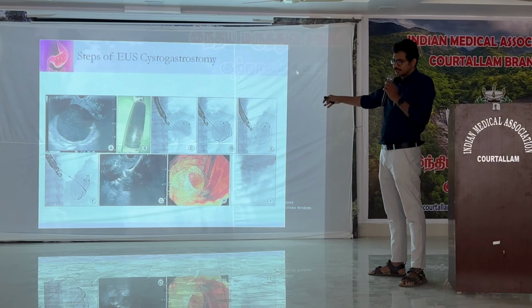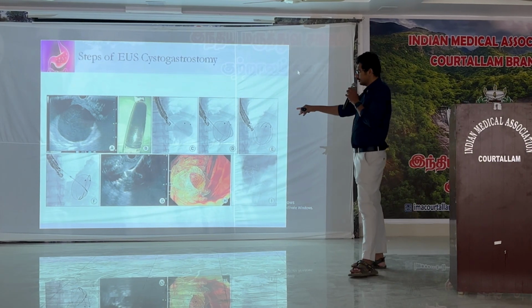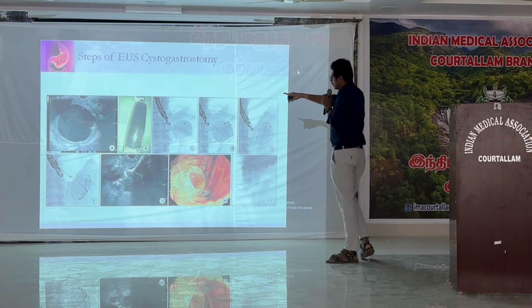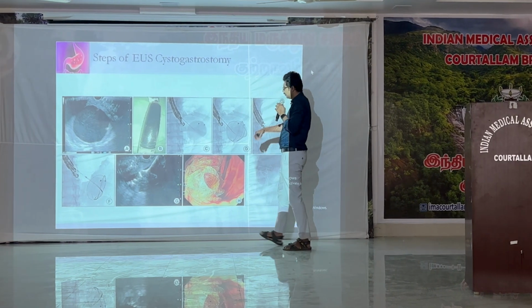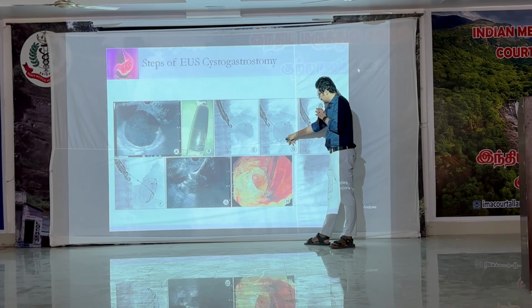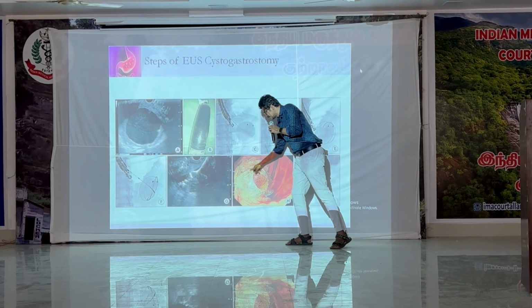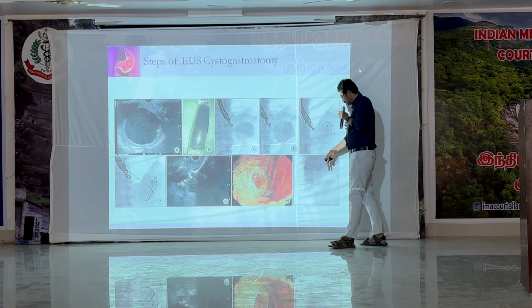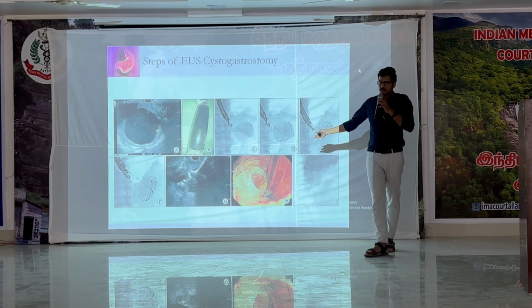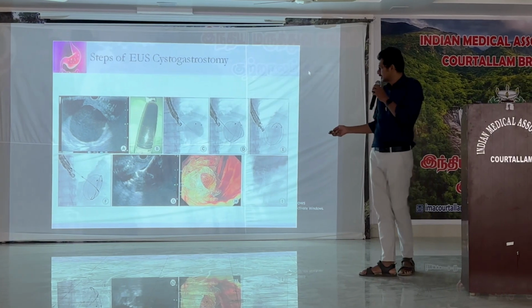I am focusing on the endoscopic intervention. We can do an endo-ultrasound guided cystogastrostomy. Using an endoscope with endo-ultrasound, we can locate the cyst and puncture it with a needle. Once the cyst is accessed, we can put a stent, a metal stent or a plastic stent, which drains all the fluid into the stomach. So this is one of the interventions to clear the necrotic collection from the cyst.